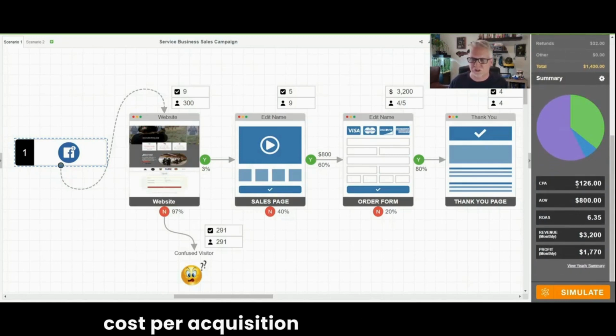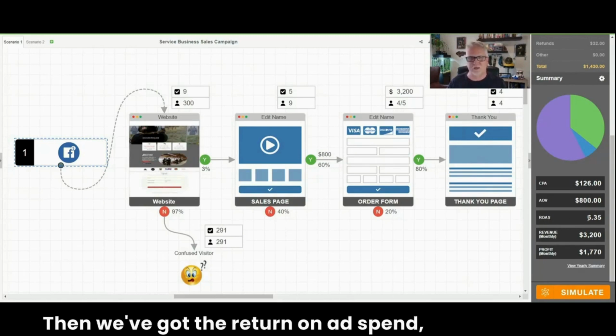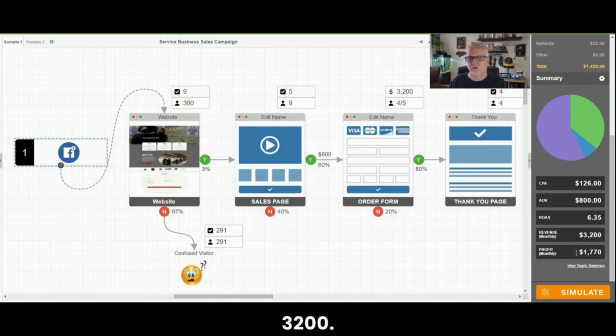Cost per acquisition for client acquisition, $126 to gain that one client. In this case, we've got 4 clients. 4 out of 5 clients went ahead and completed the order. Then we've got the return on ad spend, which is $6.38. And we got revenue, $3,200, and profit. Here's your profit, $1,770 on this 300. So what could we do here?